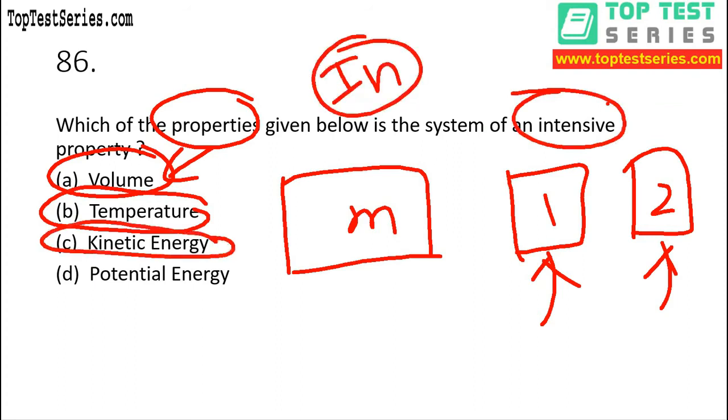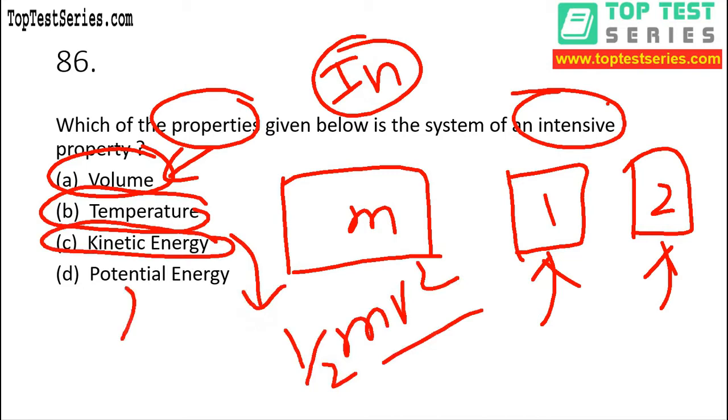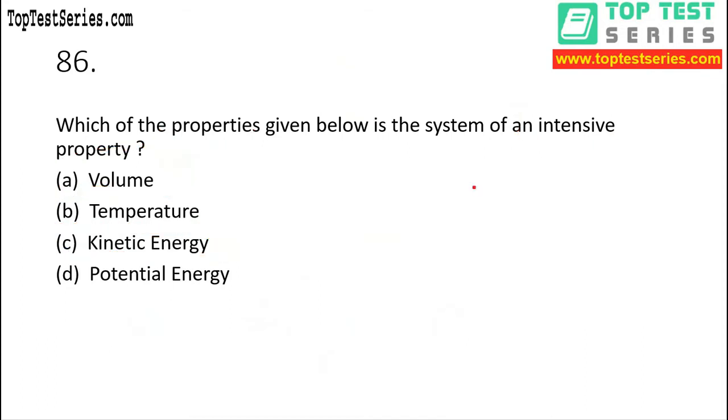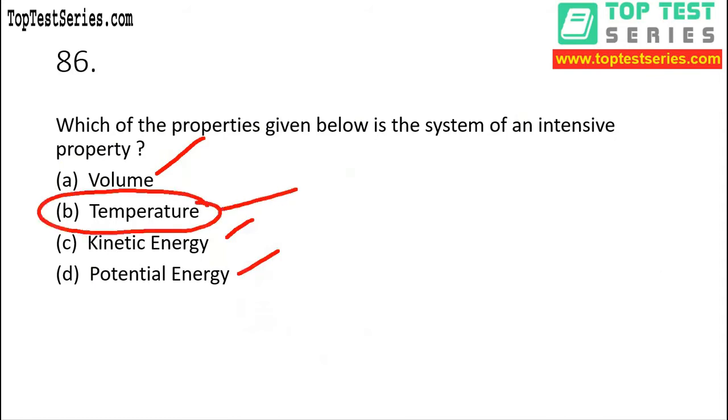Kinetic energy is dependent on mass, because kinetic energy equals half mv square. Potential energy mgh is dependent on mass. So therefore these three, volume, kinetic energy, potential energy, are extensive properties, but temperature is an intensive property. Why? Because it is not dependent on mass.